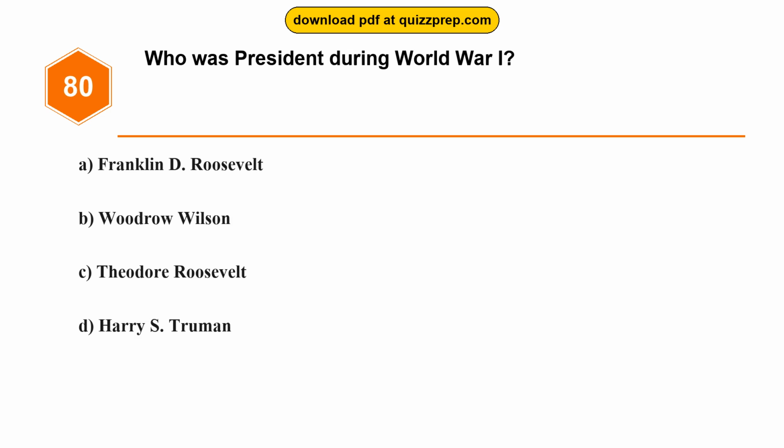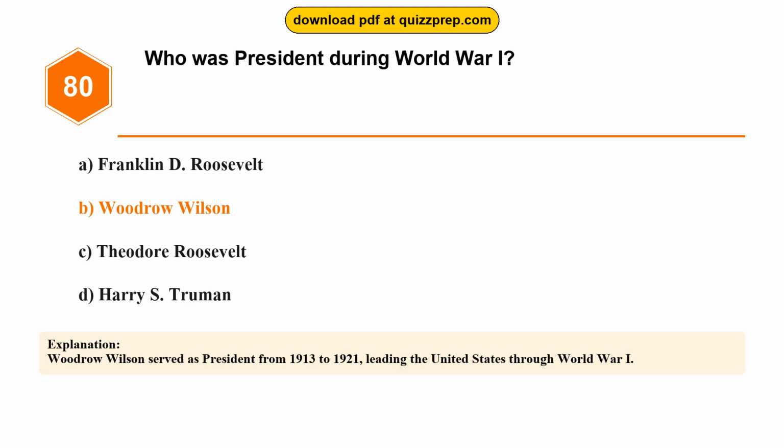Question 80. Who was president during World War I? Option A. Franklin D. Roosevelt. Option B. Woodrow Wilson. Option C. Theodore Roosevelt. Option D. Harry S. Truman. The correct answer is option B. Woodrow Wilson. Woodrow Wilson served as president from 1913 to 1921, leading the United States through World War I.